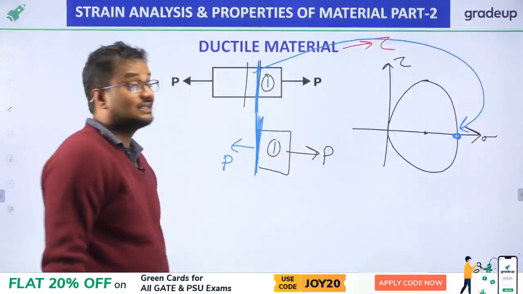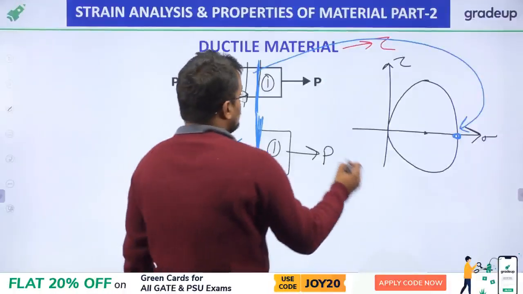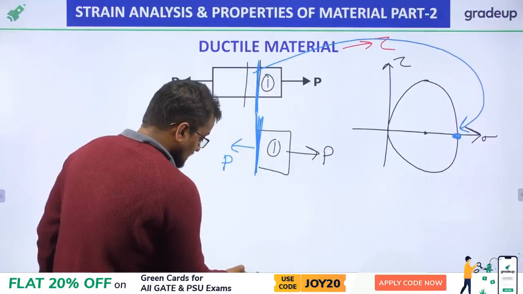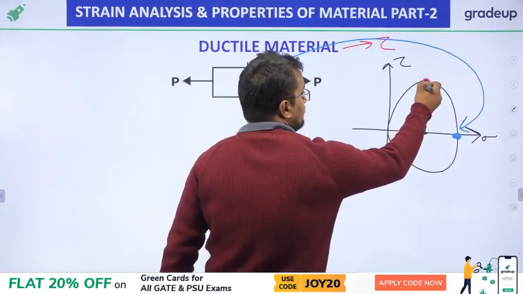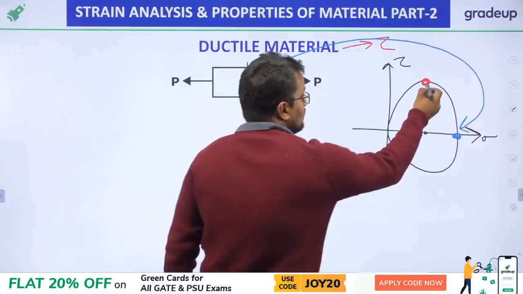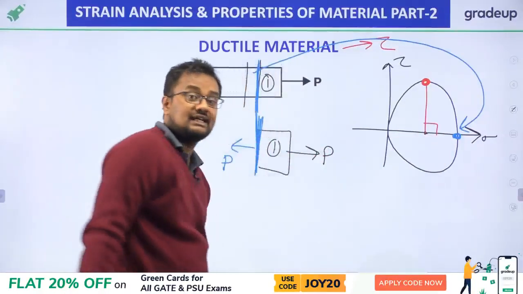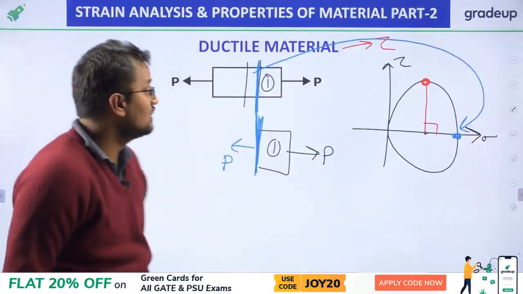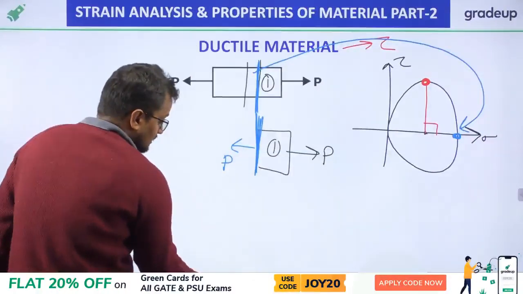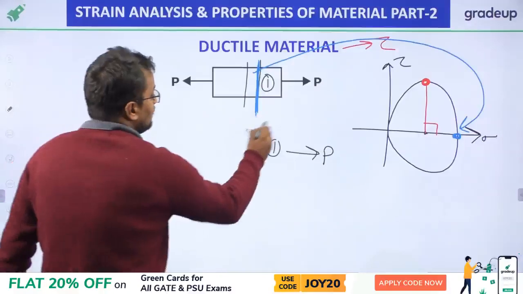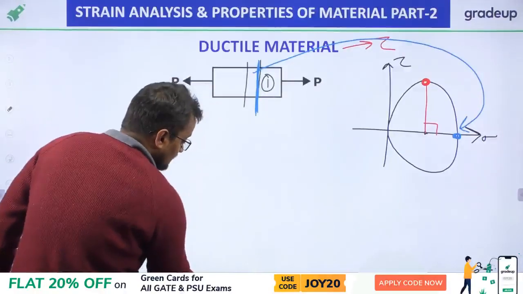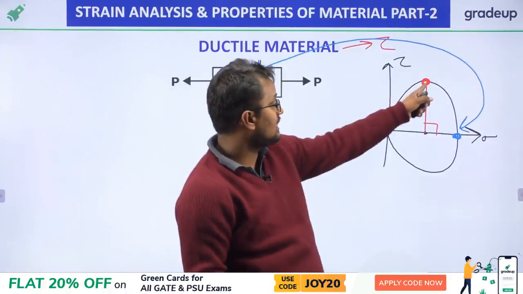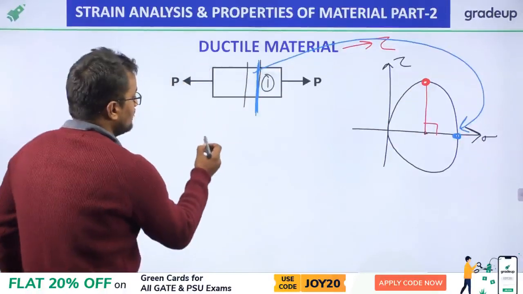And ductile material fails in shear stress. So this plane will be represented by this point, and where there is maximum shear stress, this is the point where there is maximum shear stress. And in Mohr circle they are at what angle? They are at 90 degree. So in real life what will be the angle? Angle will be 45. Since ductile material fails in shear stress, and the shear stress is maximum at 90 degree in Mohr circle, in actual it will be at 45 degree.